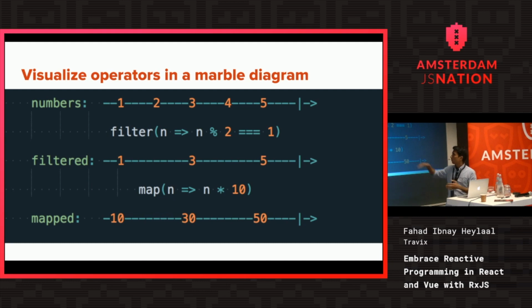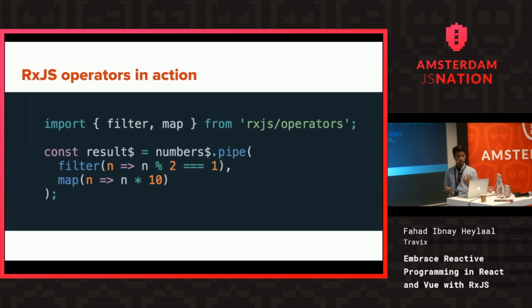How does it look in code? RxJS has this huge list of operators that you can choose from. I'm just keeping it simple by importing filter and map. I already had this numbers stream in a previous constant somewhere. And I can use this pipe method. This is something new that was introduced since RxJS version 5.5. Instead of loading all the operators together in your bundle, you can only import the functions that you specifically need for your application, and only that goes into the bundle. So your bundle size from, let's say, a few 100 kilobytes becomes only 3 or 4 kilobytes. That's really a big thing that happened in RxJS.